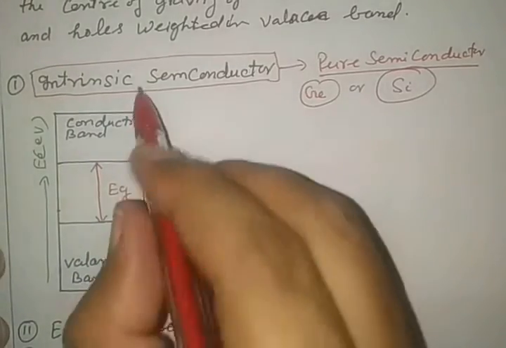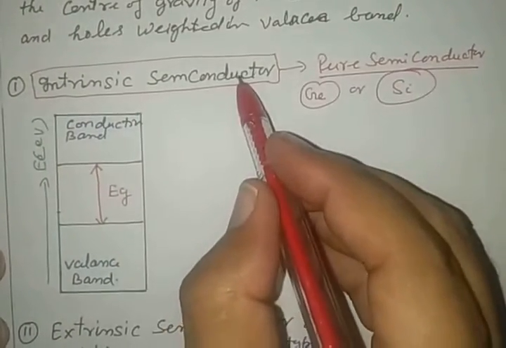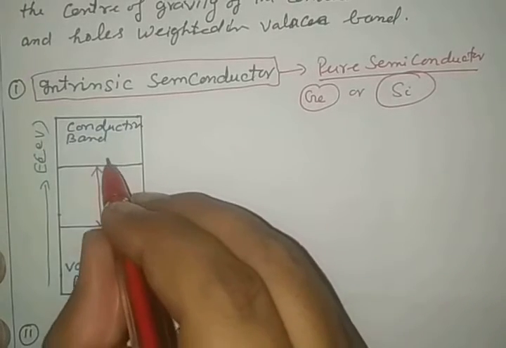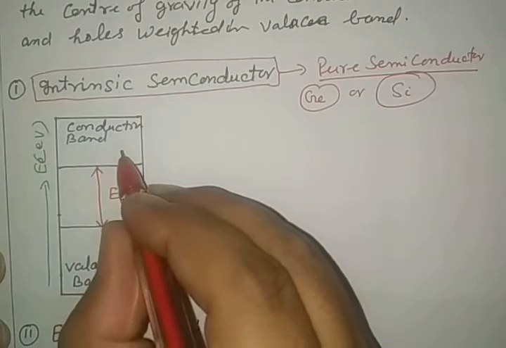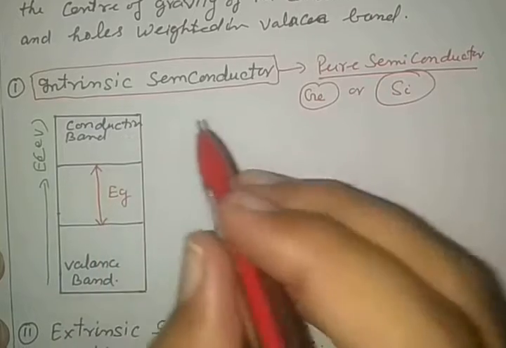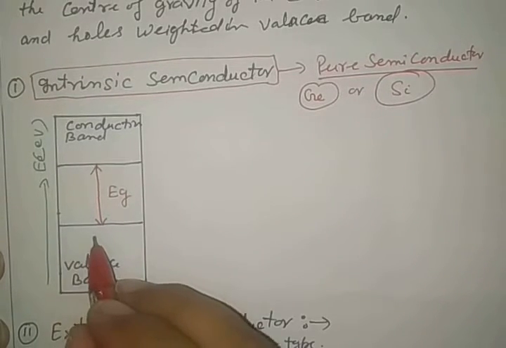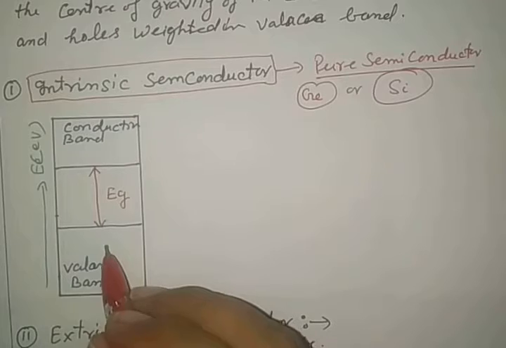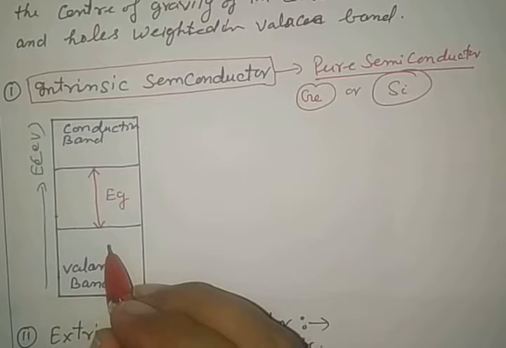The conductivity of an intrinsic semiconductor, or any type of semiconductor, depends upon the number of charge carrier electrons in the conduction band and the number of holes in the lower band, that is the valence band.